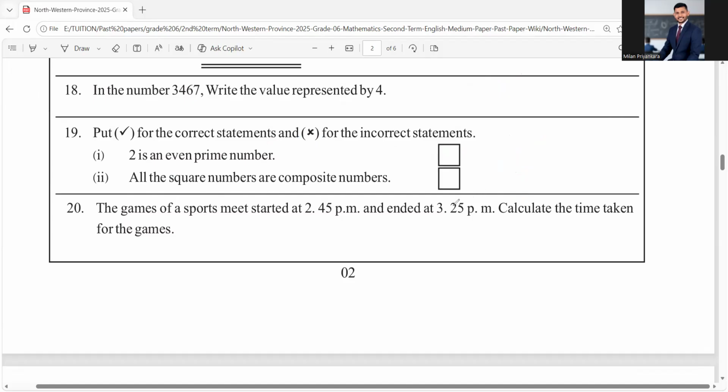The games of a sport meet start at 2:45 p.m. and ended at 3:25 p.m. Calculate the time taken for the games. For that, I have given a simple formula. This kind of elapsed time, right? Elapsed time. That means the time which was spent for something, right? Elapsed time is equal to end time minus start time.